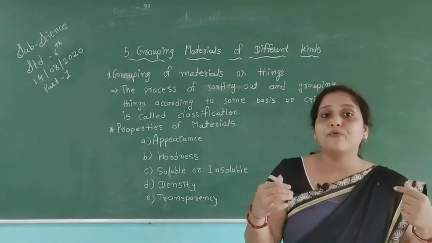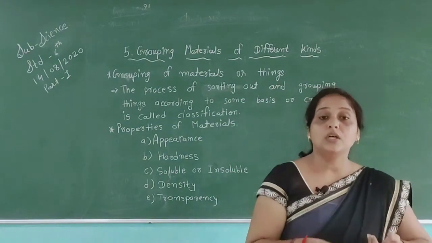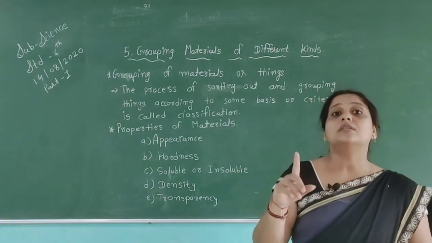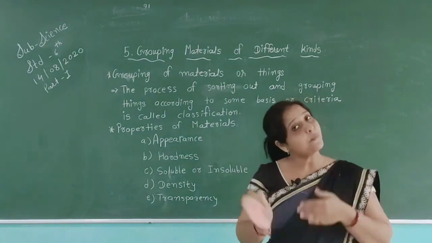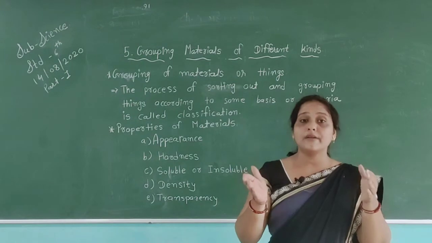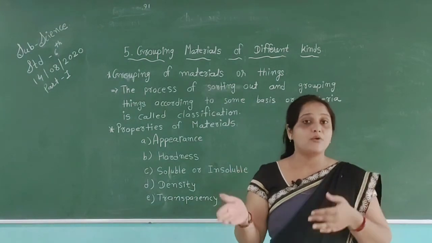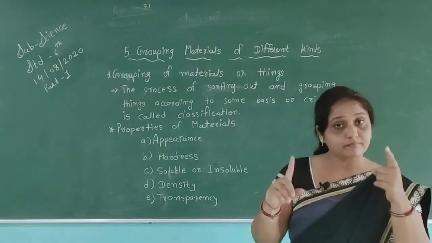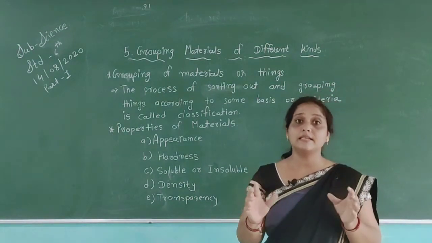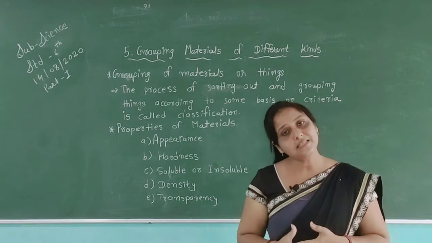For example, if you wear any type of cloth, the color of the cloth, the size of the cloth, the shape of the cloth, they are the properties of the materials. If we use a fan at our home, the color of the fan and also the size of the fan, these are the properties of the materials.